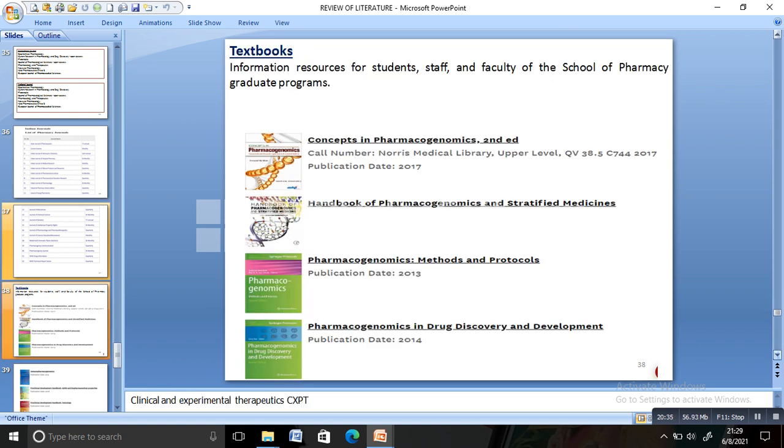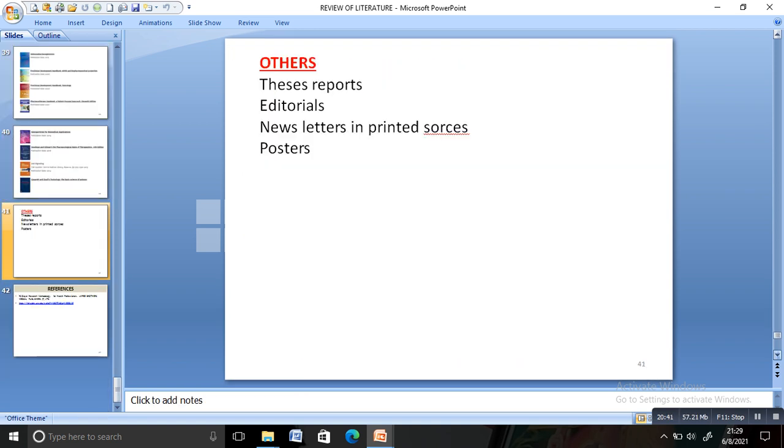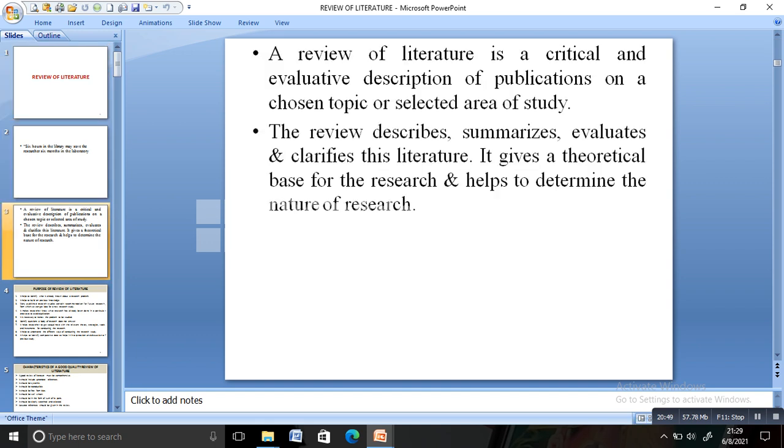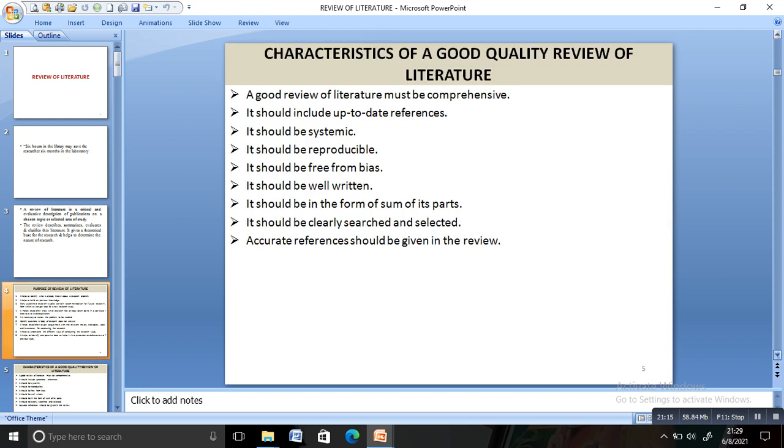So I hope you got an idea regarding review of literature. At a glance, we can see what review of literature is. It is a critical and evaluative description of publications on a chosen topic or selected area of study, which describes, summarizes, evaluates and clarifies the literature. It forms a theoretical base for the research and helps to determine the nature of the research. I hope you are clear on the various purposes of the review of literature, the characteristics of review of literature and factors affecting it, and also the various sources of information we have studied. Hope you are clear. Okay, thank you.